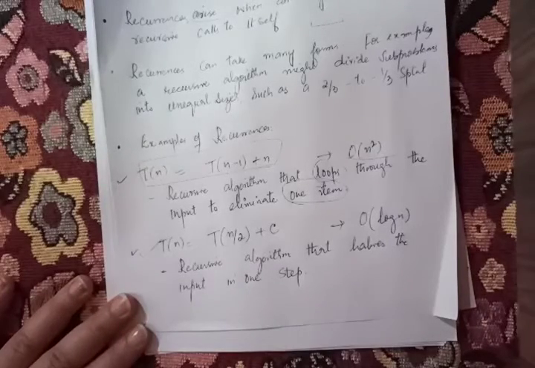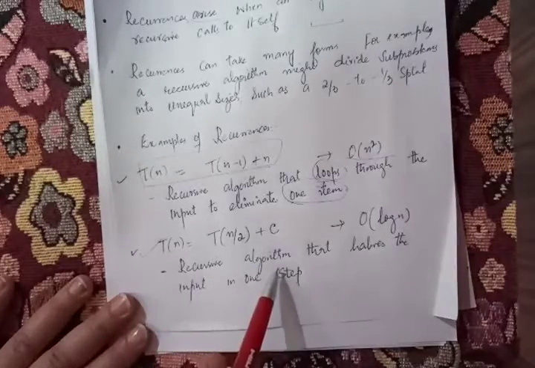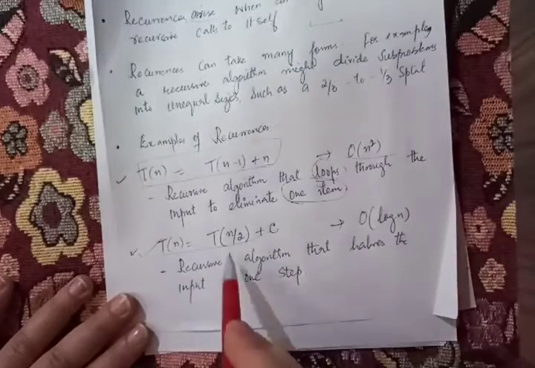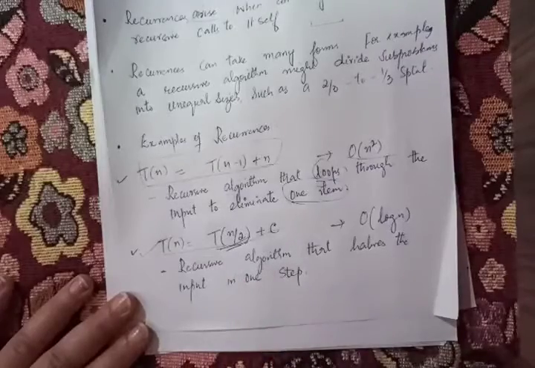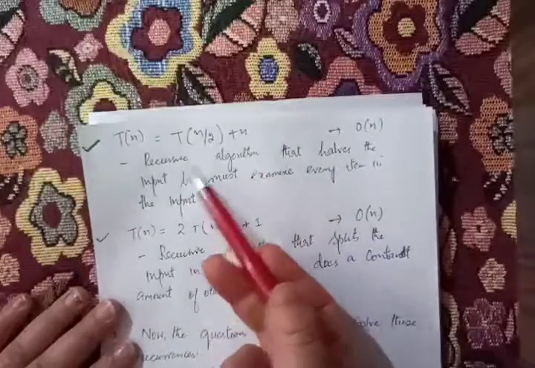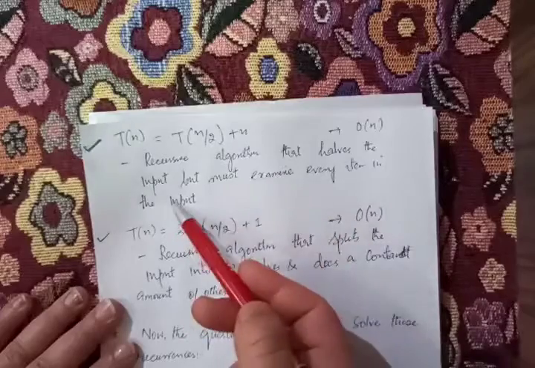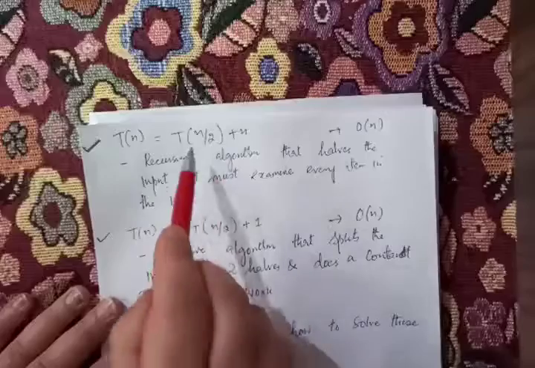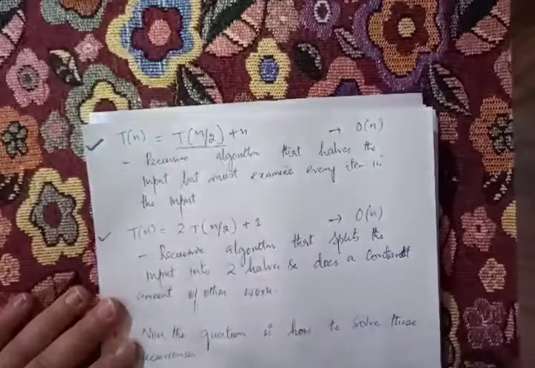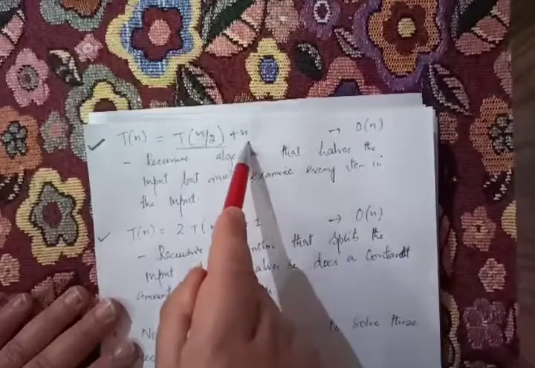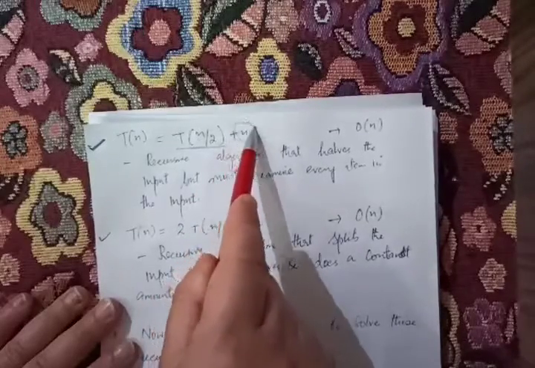Similarly, this is one more recurrence, a type of recurrence that halves the input in one step. In one step, your input is halved. Another type of recurrence halves the input but must examine every item in the input. In this part, it is halving the input. You have a list of n elements, you are dividing that into two parts, plus you are examining each and every element.